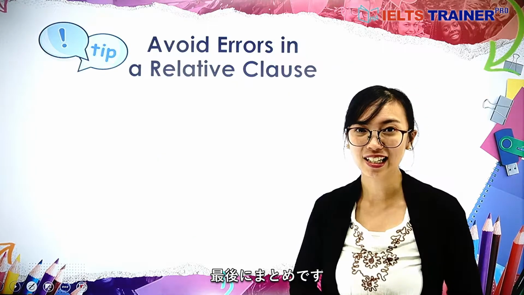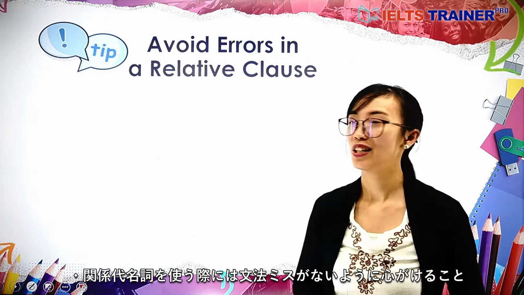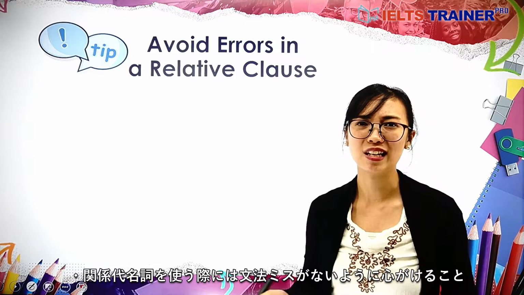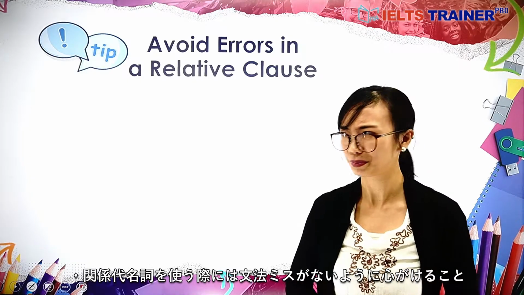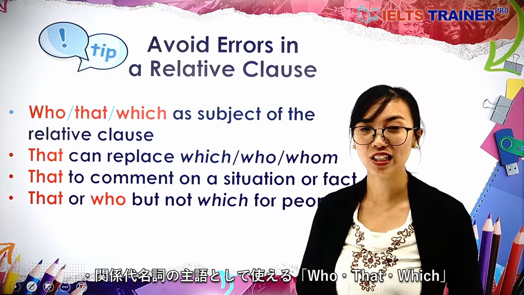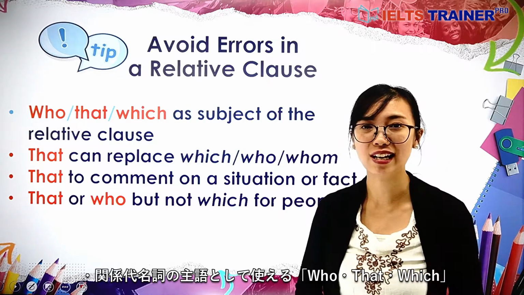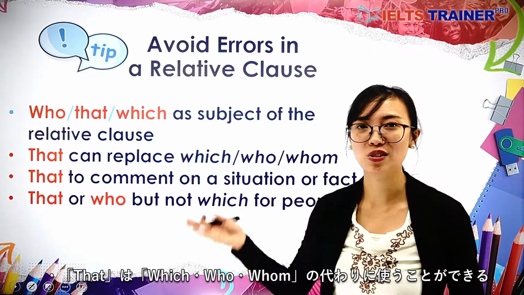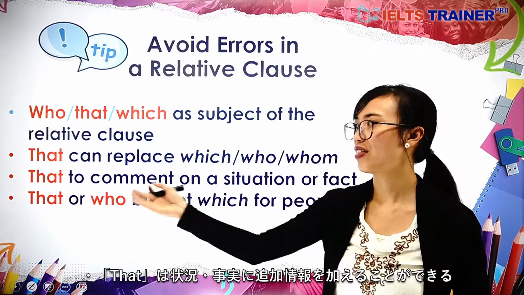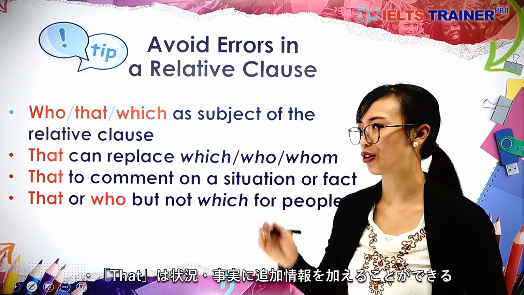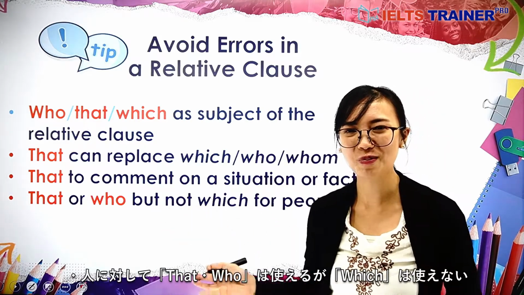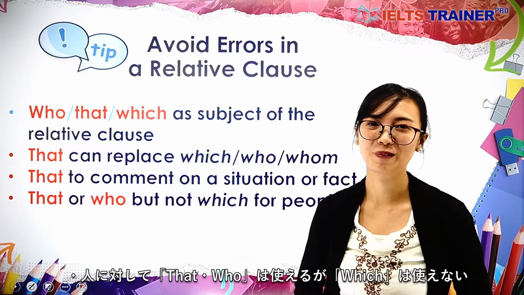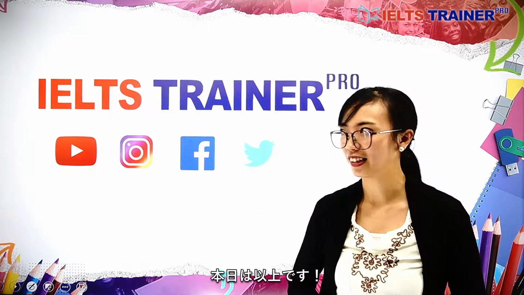In summary, let's not forget to avoid errors in writing relative clauses. Let's remember that we can use who, that, which as the subject of the relative clause. That can replace which, who, whom, that to comment on a situation or fact, and that or who but not which for people. So that would be all.